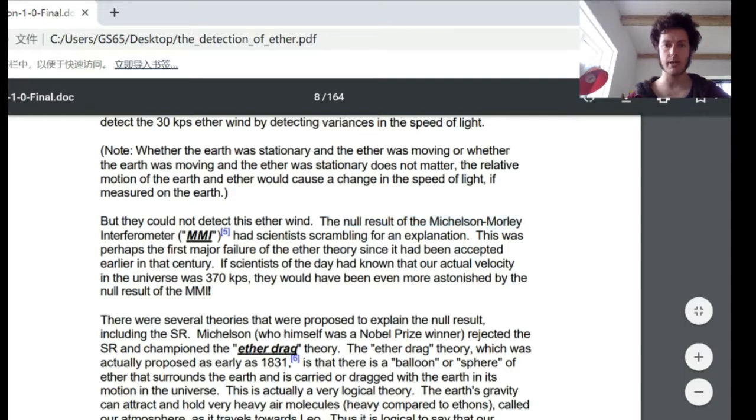The null result of the Michelson-Morley interferometer, MMI, had scientists scrambling for an explanation. This was perhaps the first major failure of the ether theory. Since it had been accepted earlier in that century, scientists of the day had known that our actual velocity in the universe was 370 kilometers per second. They would have been even more astonished by the null result of the Michelson-Morley interferometer.